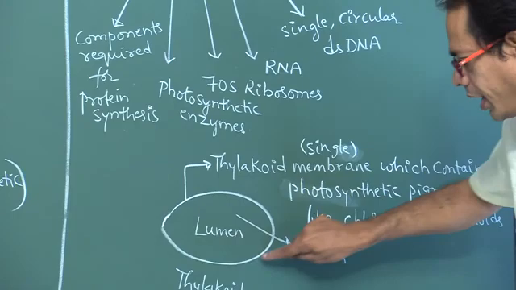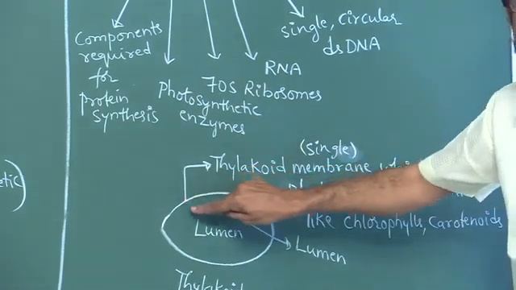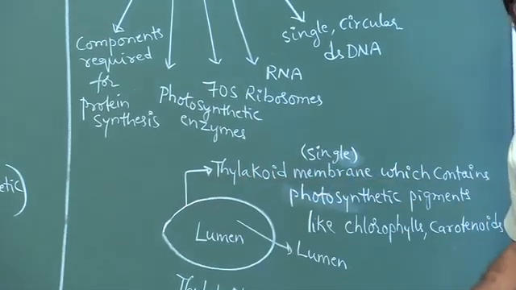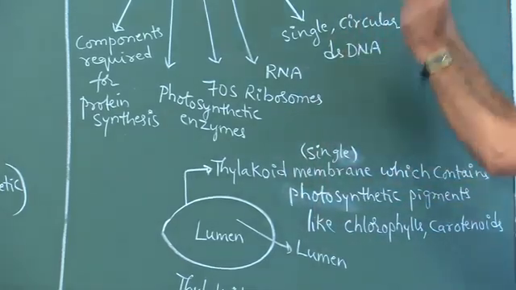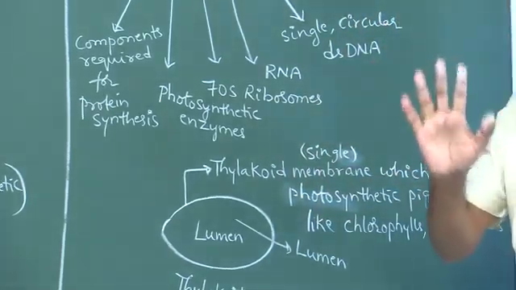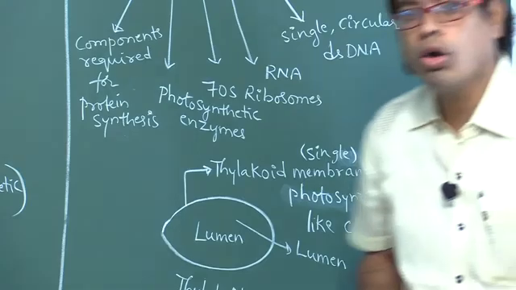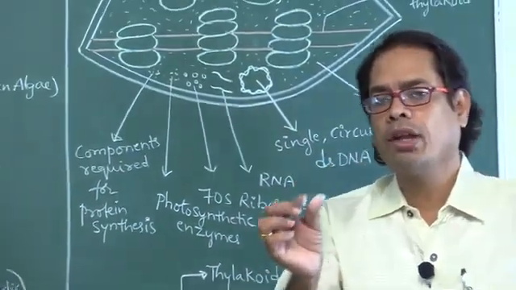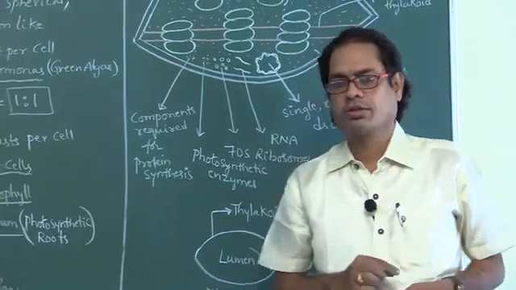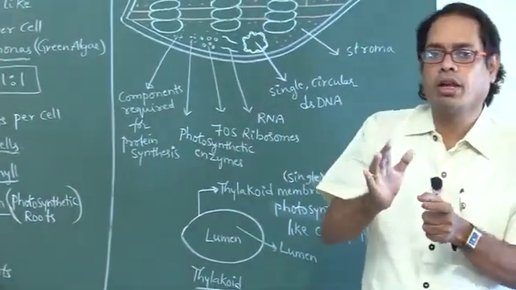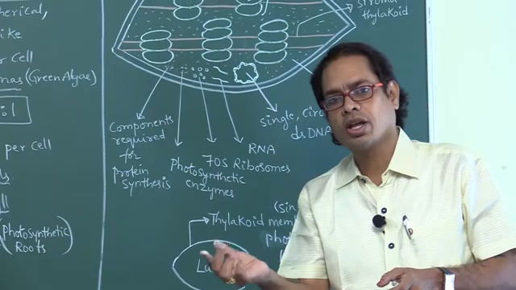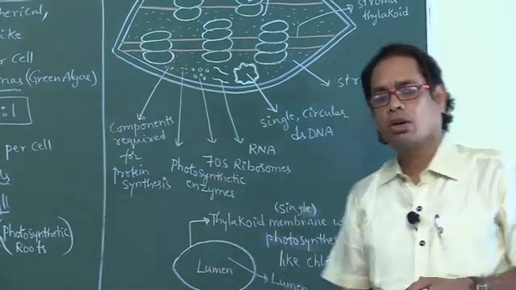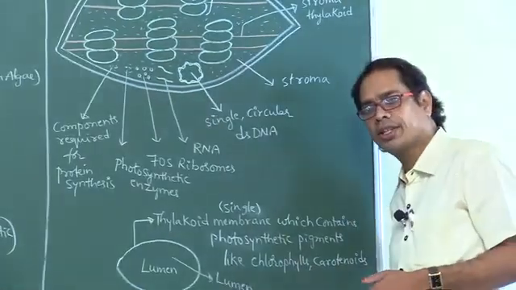Chlorophyll is found only in chloroplast, not in chromoplast. Carotenoids are found in both chloroplast and chromoplast. In chloroplast, where do you find carotenoids?